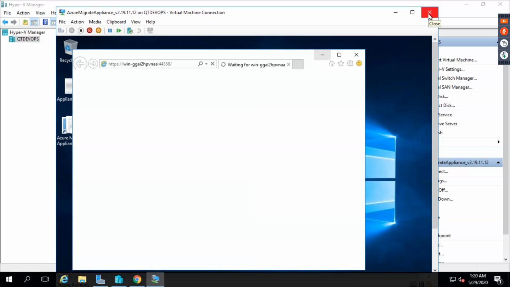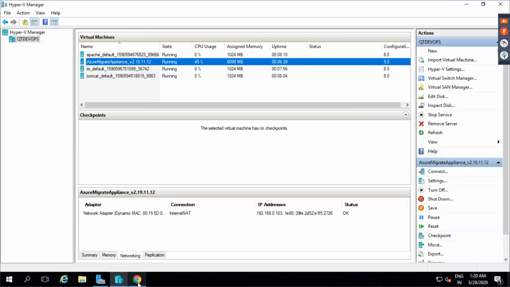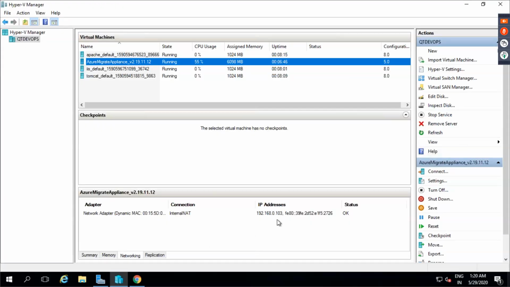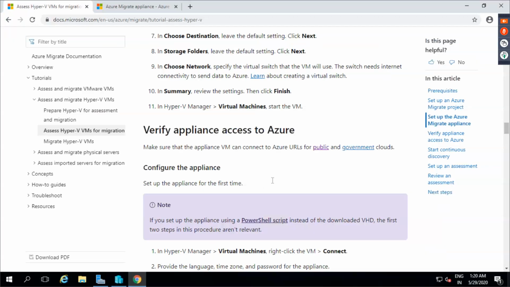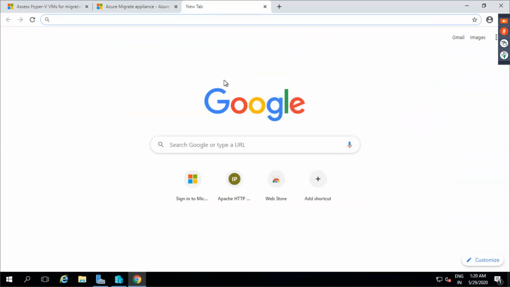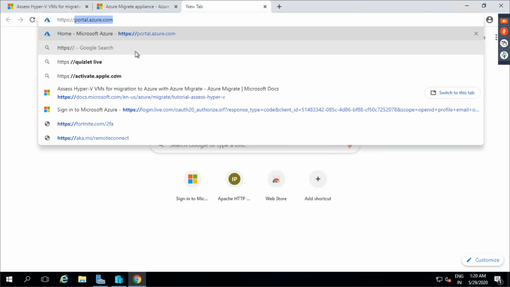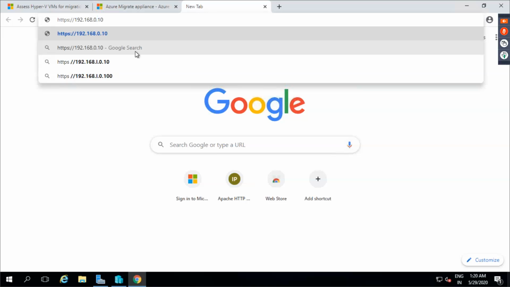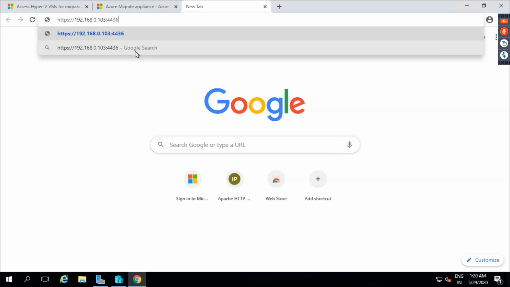Okay. So now let me close this virtual machine. And let me take this machine's IP address. What is this machine's IP address? 192.168.0.103. Okay. And see what it tries to tell: HTTPS, IP address of the appliance, 44368. Right. So now what I'll do is use https://192.168.0.103:44368.